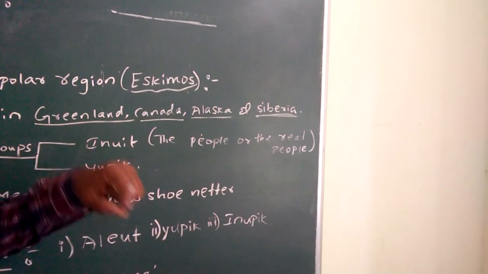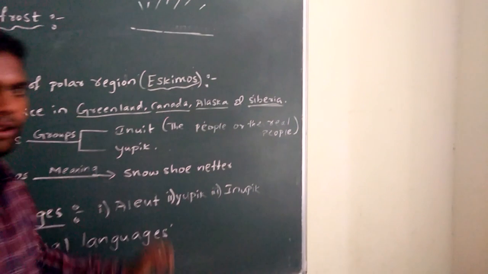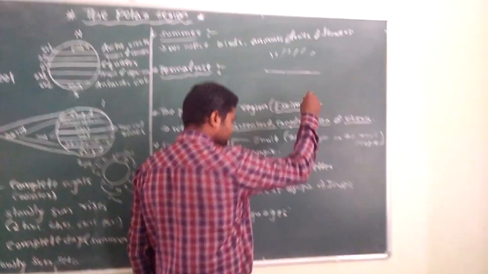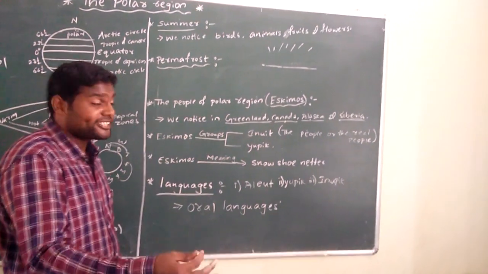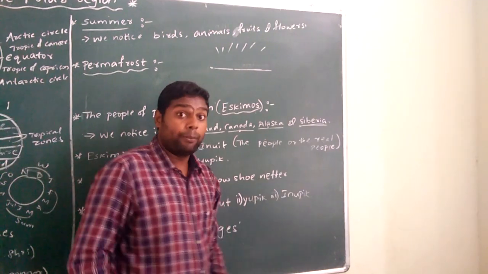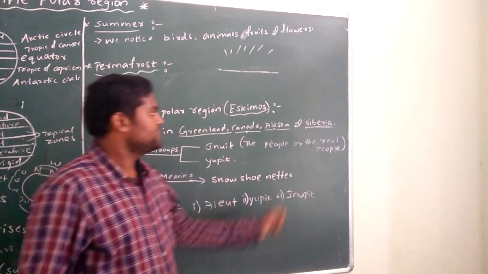Later they went for migrating from one place to other place. They traveled in different directions. They reached Greenland, Canada, Alaska. Now we notice the settlements of Eskimos in Greenland, Canada, Alaska and Siberia. But they are the descendants from Siberia.